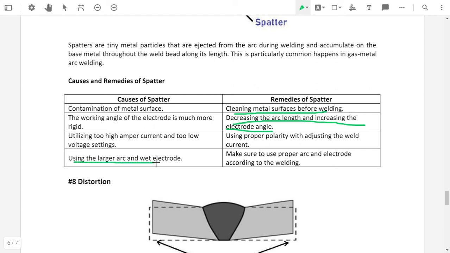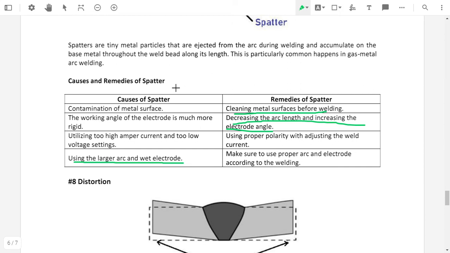Using too large an arc and a wide electrode will cause spatter, and to avoid it, we make sure to use the arc and the electrode properly according to need.